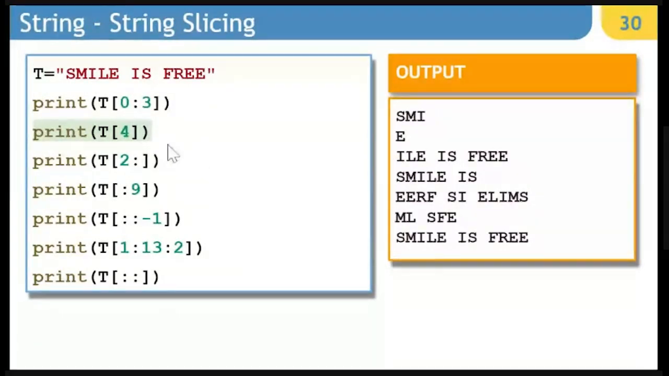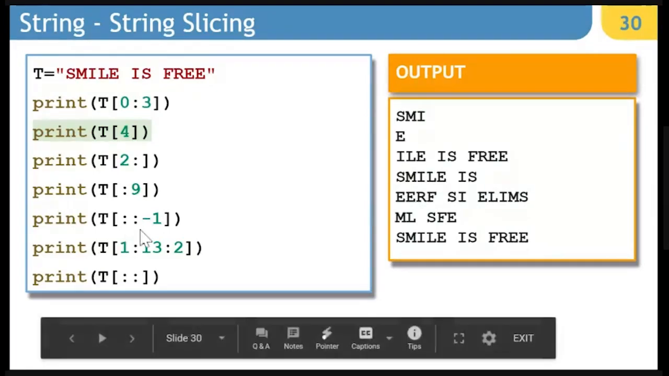Now, the second example which you are seeing is not an example of slicing. It is extracting a single character from a string. The third example says 2 onwards everything. 2 colon means 2 onwards everything, so it gives ILE is free. Next one is from the beginning up to 9. Up to 9 means 9 is not included. So it is going to display "smile is". The 9th character will not be displayed. It displays 0th, 1st, 2nd, up to 8th, and the 8th is a space.